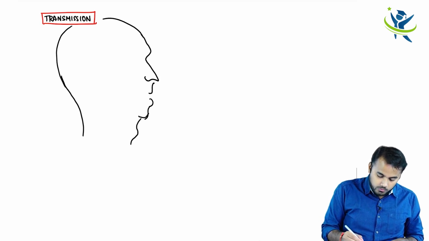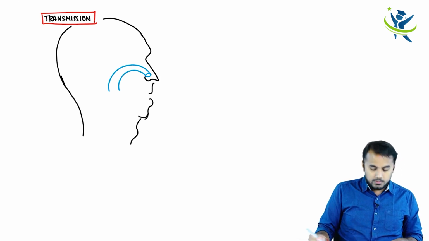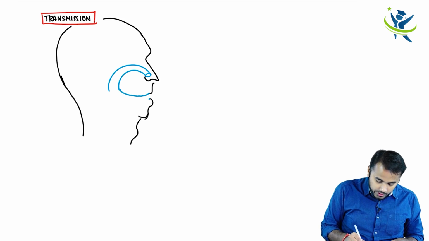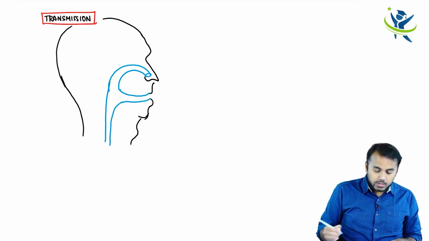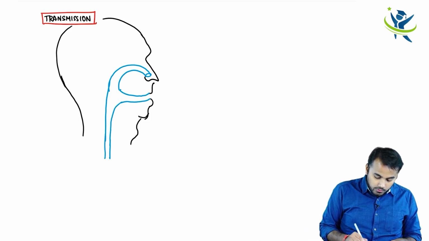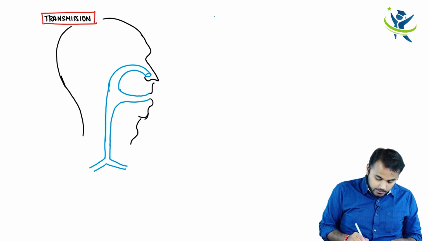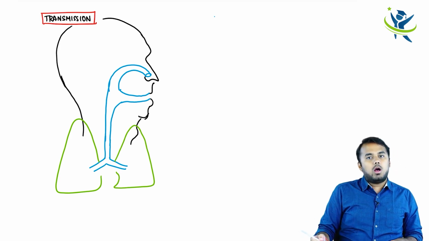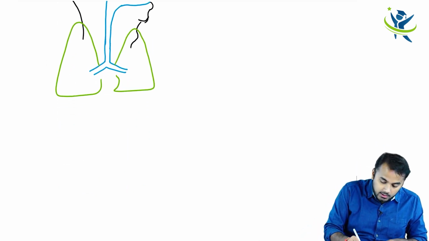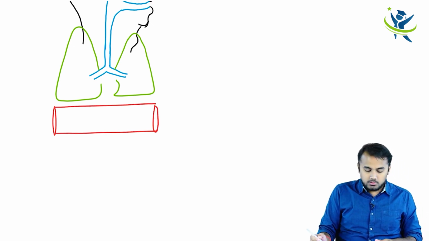All of you know, this blue color thing which I'm drawing from the nose, this is your nasopharynx, and this thing which I'm drawing right now here, this is your oropharynx. Nasopharynx and oropharynx together form the laryngopharynx. So all the way you come down, you have got your bronchi here, right? These two branches are bronchi, and obviously you have ended up in your beautiful lungs over here, right? So how are you going to get infected with this? And by the way, there is no fun in drawing a blood vessel over here, so just for a mark.